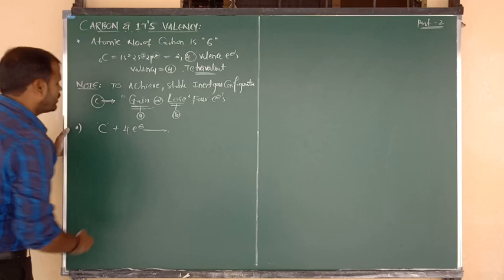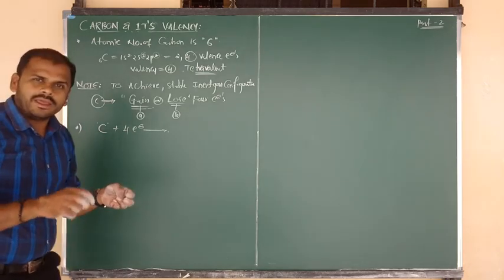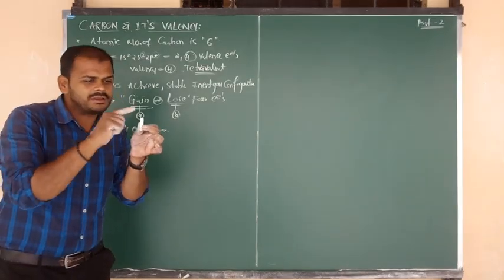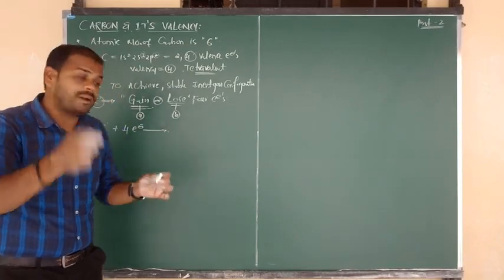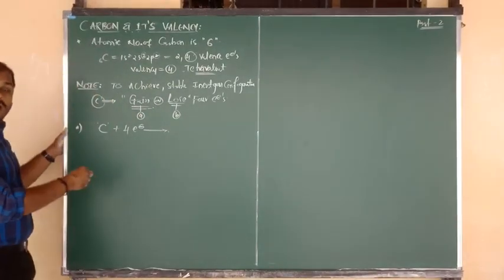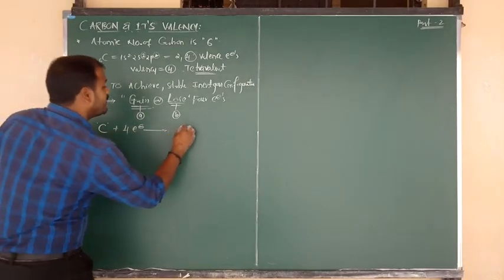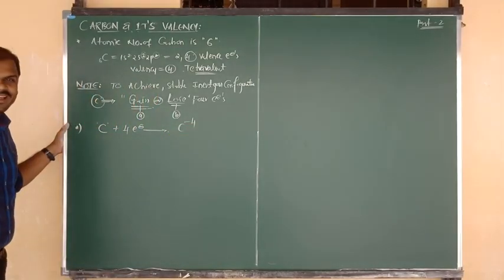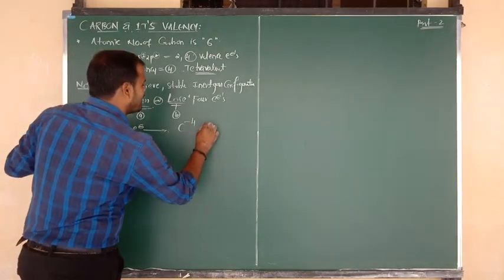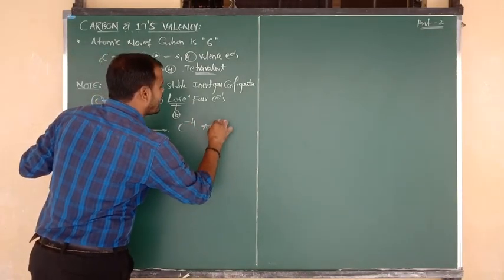Listen, all of you. Generally, by gain of one electron the charge is -1. By gain of a second electron the charge is -2. But here, carbon is gaining 4 electrons, so we can say C with charge -4. So C-4 is nothing but an anion.